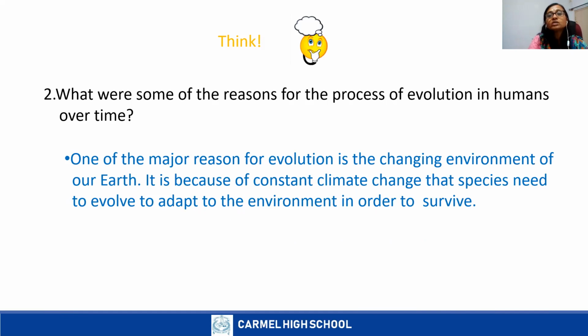Because of constant climate change, species need to evolve to adapt to the environment in order to survive. The changes from Homo erectus to the Neanderthal man were because of changes in the climate. During the Ice Age, Homo erectus could not survive and formed Neanderthals.